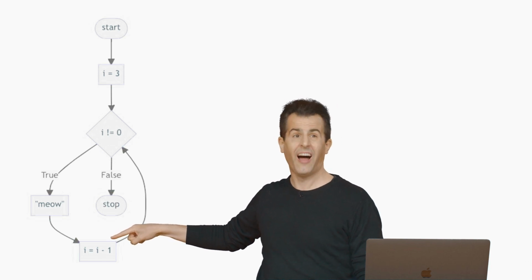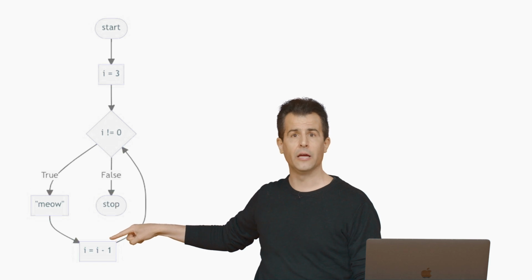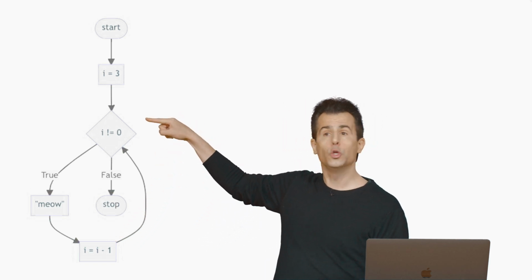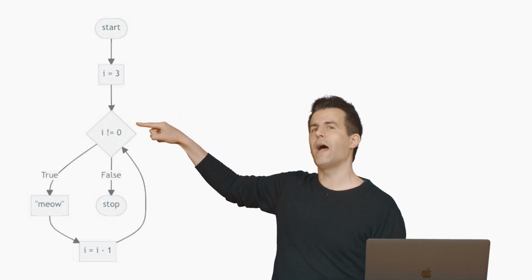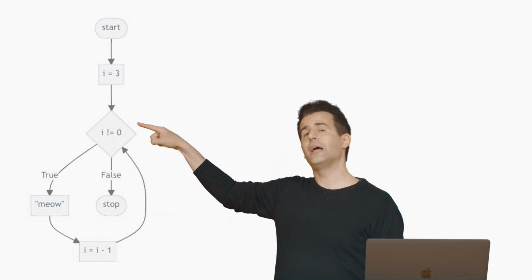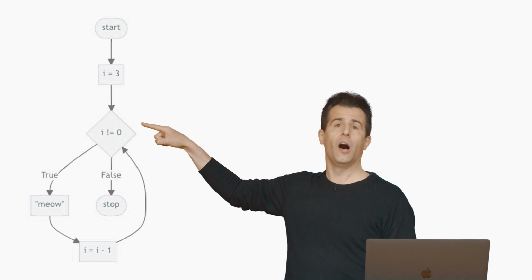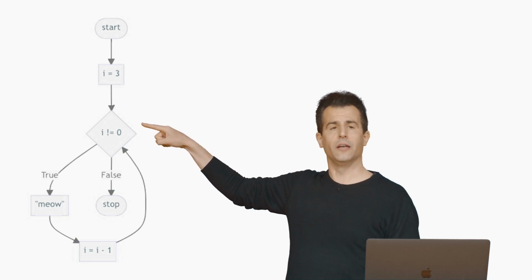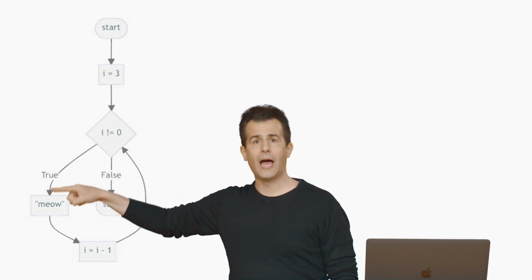At this point in the story, I presumably equals 2 mathematically. I follow the arrow, and there's the loop. This is why it's nice to see this graphically, perhaps, because you can literally see the loop back and forth. Now I ask the question again. Does 2 not equal 0? Well, it does not equal 0. It's 2. So we meow again.